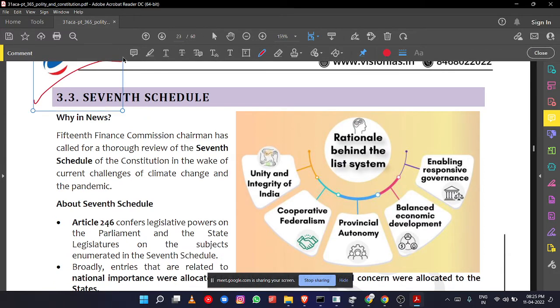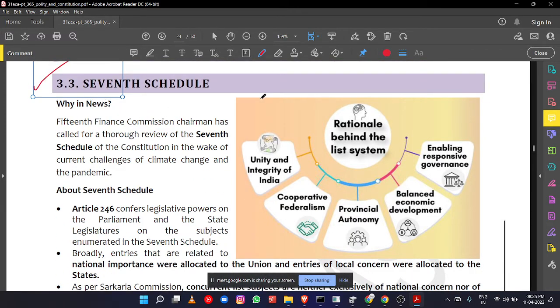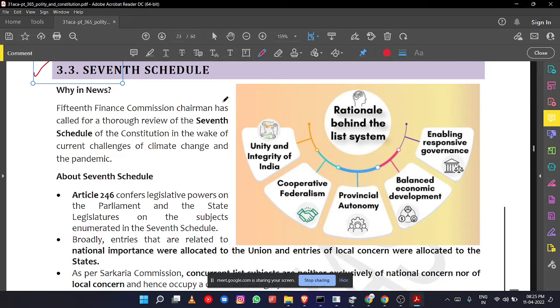Next is about the 7th Schedule, very important. Many times a question is asked on the 7th Schedule. So why is it in the news? The 15th Finance Commission chairman said that there should be a review of this 7th Schedule of the Constitution in the wake of current challenges of climate change and pandemic. So there is climate change, there is pandemic, and new and emerging problems are there.